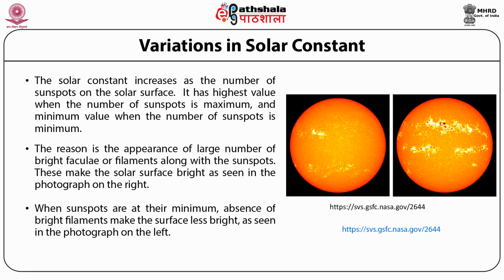It is interesting that when the solar surface is dotted with the maximum number of sunspots, the total solar irradiance, or the solar constant, is maximum. At the sunspot maximum phase, a much larger area of the solar surface is covered by bright faculae, making the Sun slightly brighter than when the sunspot number is minimum.